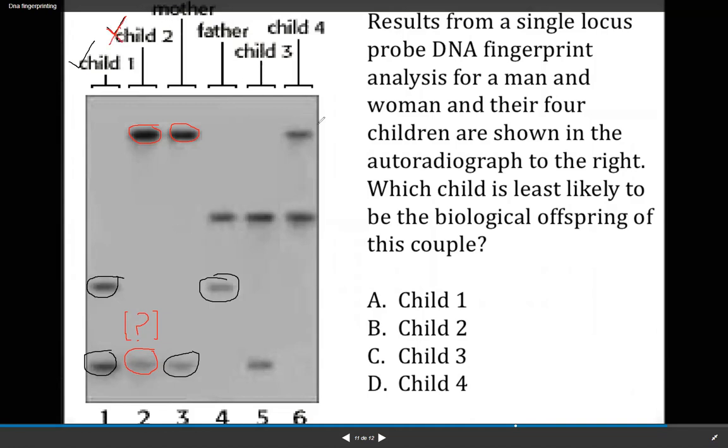And now look at child 4. Child 4 has the same band from the mother and another band from the father. So what you conclude in the case of child second is that the mother might be the same, but the father is different.